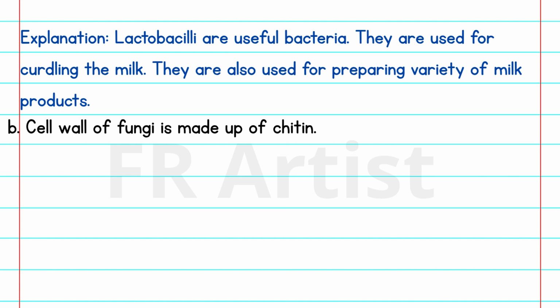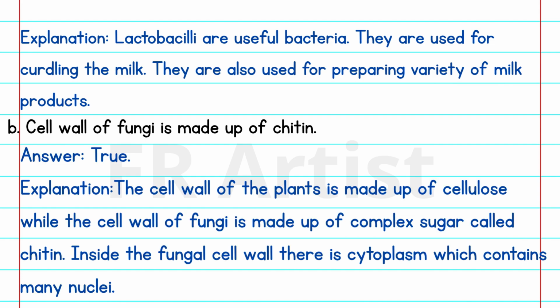B. Cell wall of fungi is made up of chitin. Answer: true. Explanation: the cell wall of the plants is made up of cellulose, while the cell wall of fungi is made up of complex sugar called chitin. Inside the fungal cell wall there is cytoplasm which contains many nuclei.